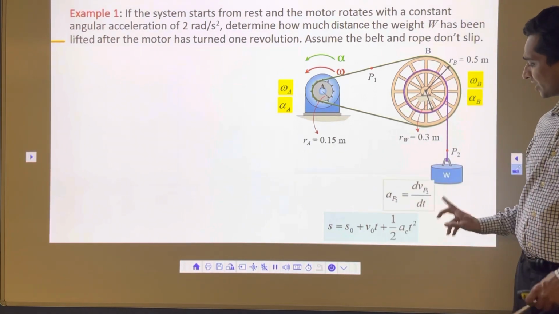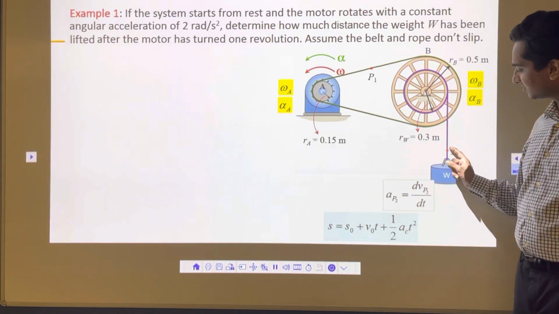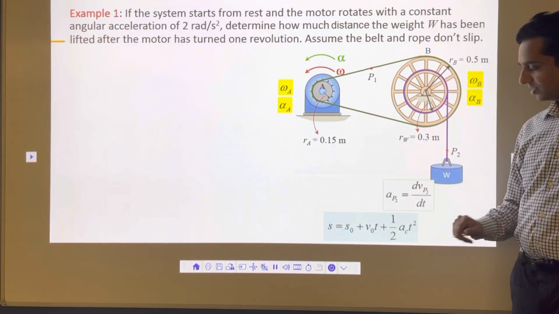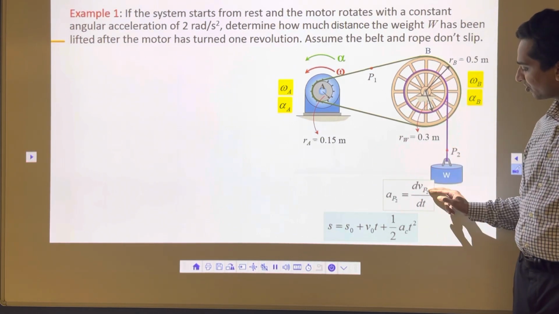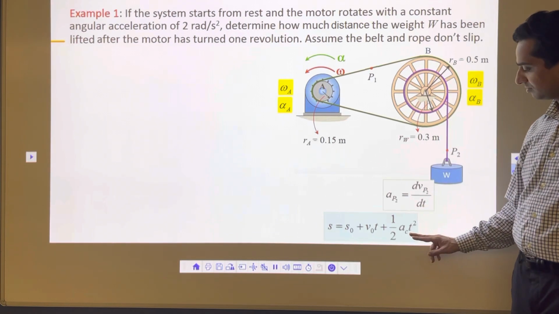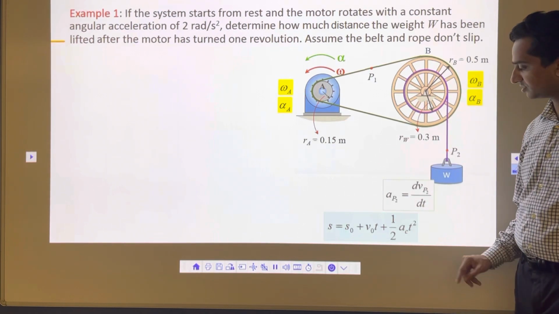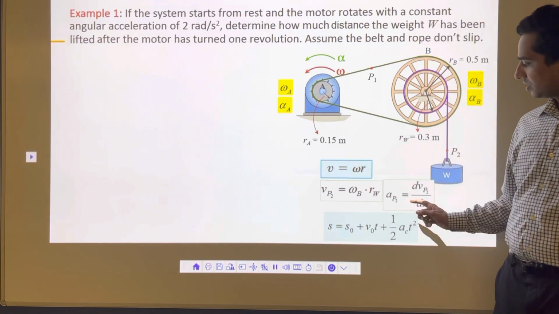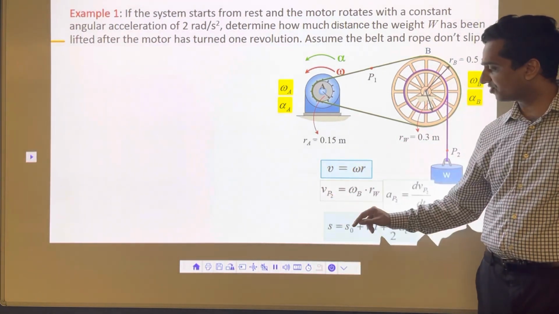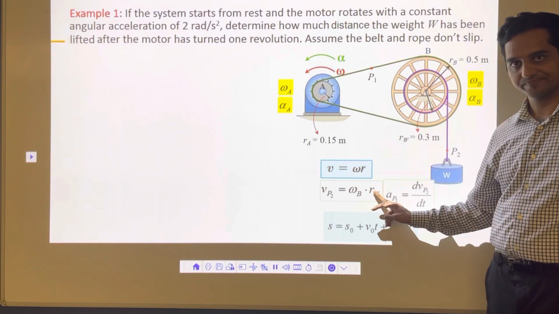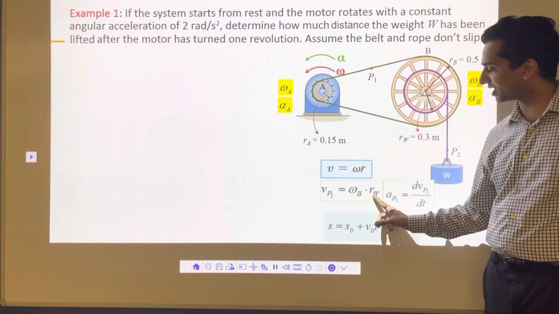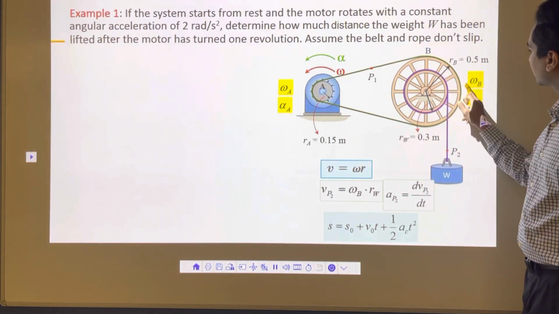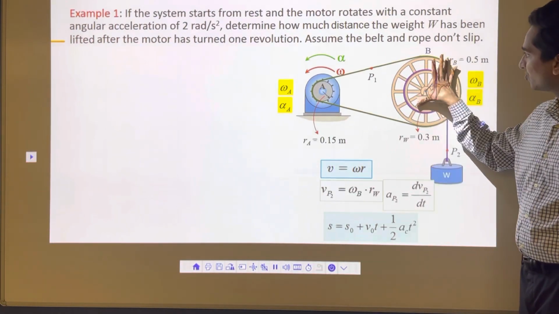Now, to calculate this acceleration of P2, we need to know its velocity. If we know the velocity and we can differentiate with time, we should be able to calculate acceleration. So for acceleration, we need dv by dt. Then, what is velocity? Velocity is nothing but omega r. We just proved that v is equal to omega r. In this case, omega is the angular speed of this big wheel.